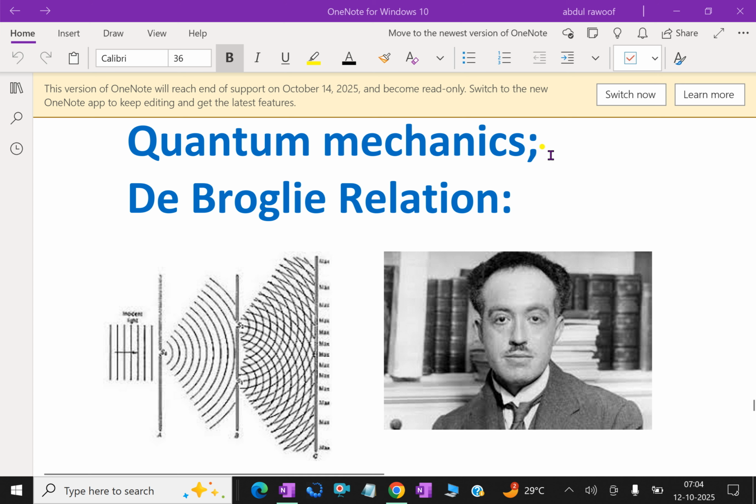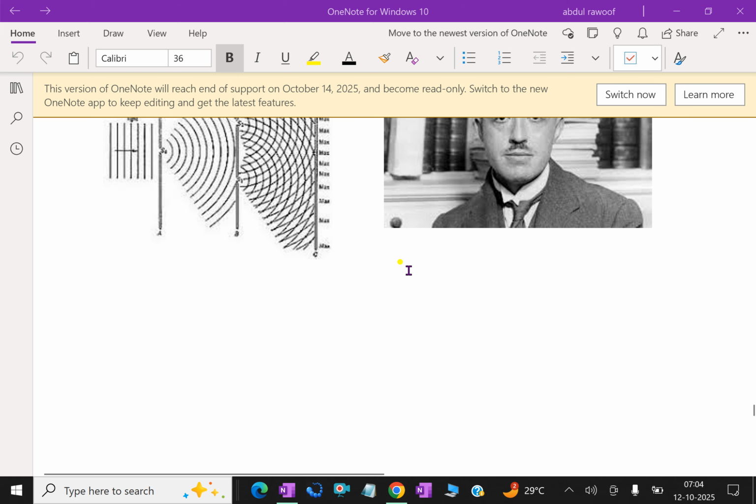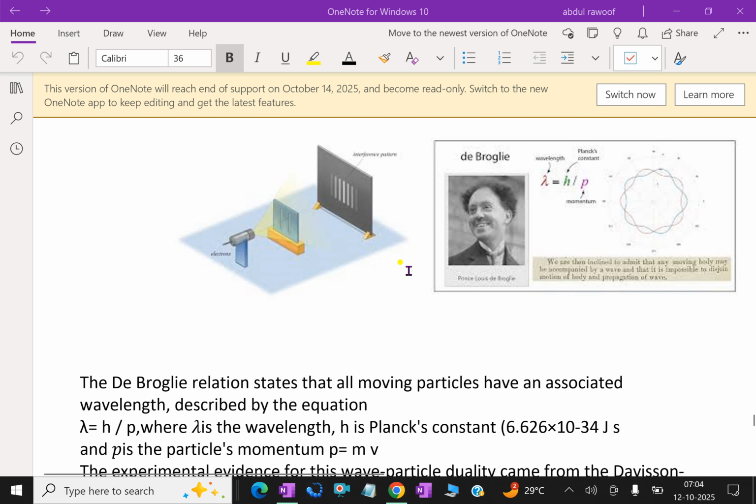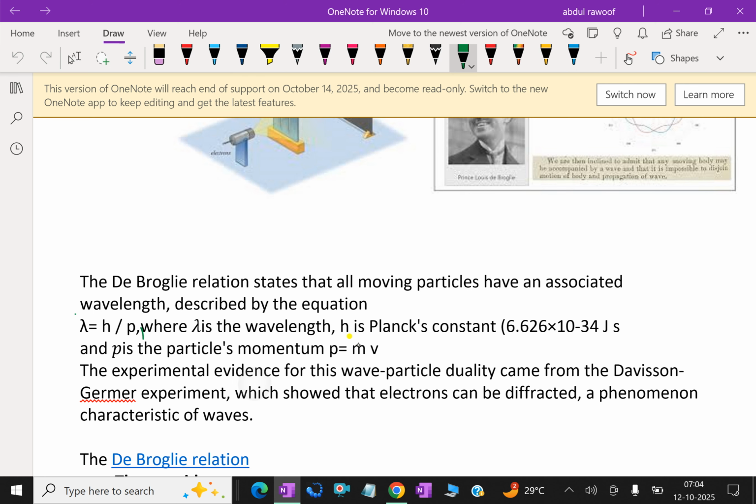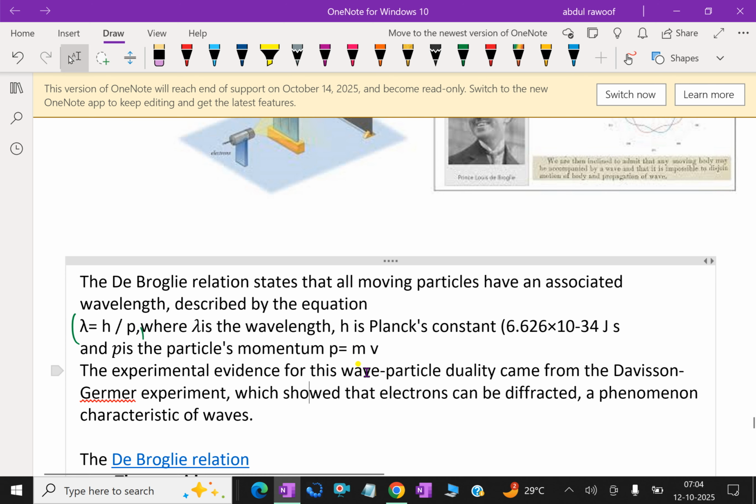Now we'll derive the de Broglie relation. The de Broglie relation states that all moving particles have an associated wavelength described by the equation lambda equal to h by p, where lambda is the wavelength, h is Planck's constant, that is 6.626 times 10 raised to minus 34 joule seconds, and p is the particle's momentum, that is p equal to mv.